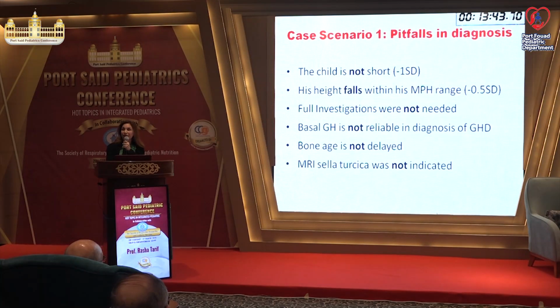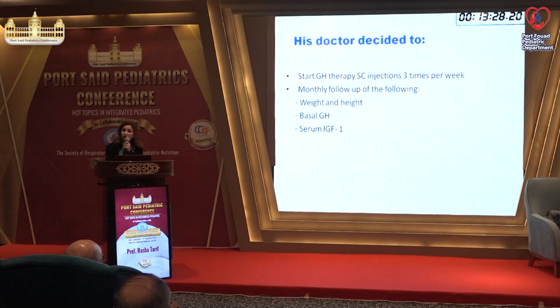His height is falling within his parental height range, -0.5. Full investigations were not needed from the beginning. Basal growth hormone is not reliable in diagnosis of growth hormone deficiency. The bone age is not delayed, and MRI sella turcica was not indicated. Unfortunately, his doctor is insisting that he is a case of growth hormone deficiency.